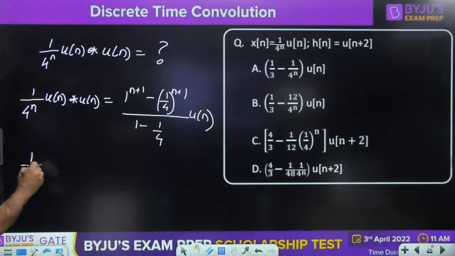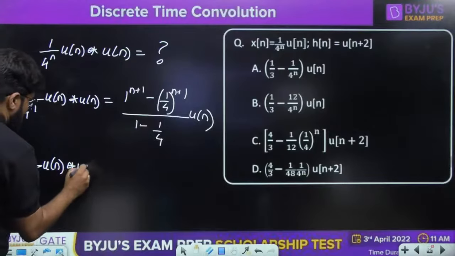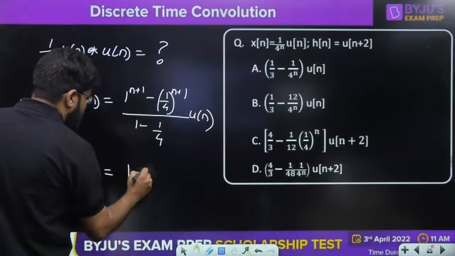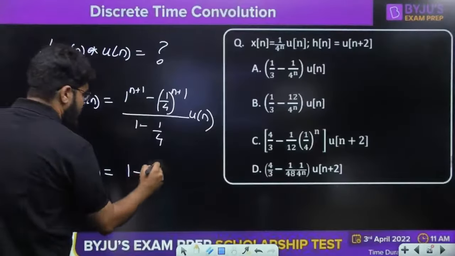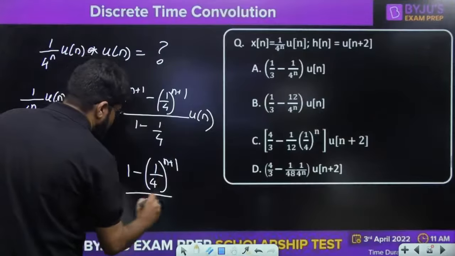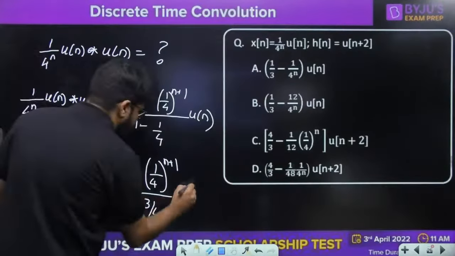So (1/4)^n u[n] convolved with u[n] should be equal to, 1 to the power anything is 1, so 1 minus (1/4)^(n+1), whole divided by 3/4, into u[n].